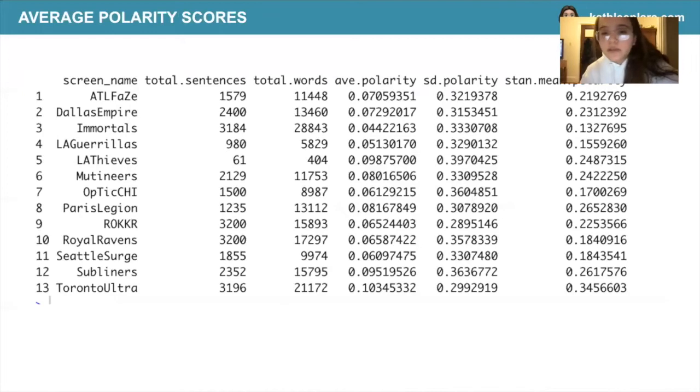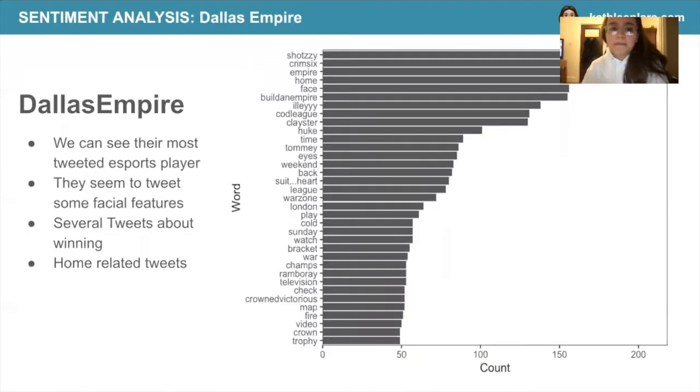Here's the average polarity scores of the different teams. And we can see that all the teams have different levels of emotions when it comes to their tweeting activities.